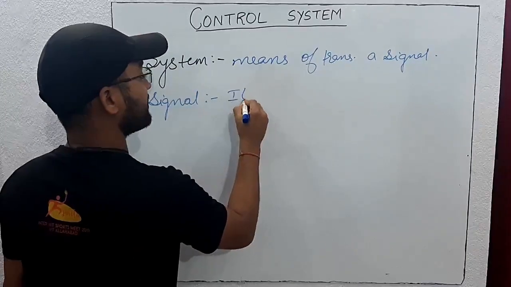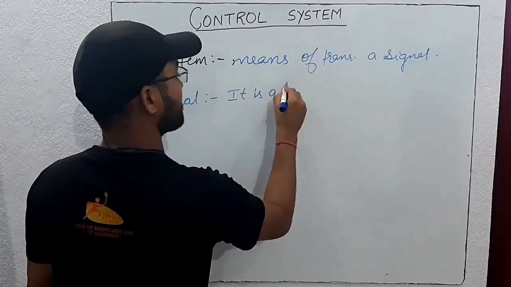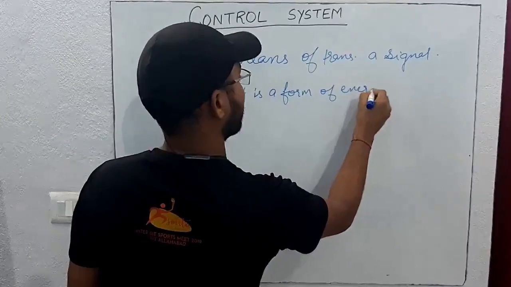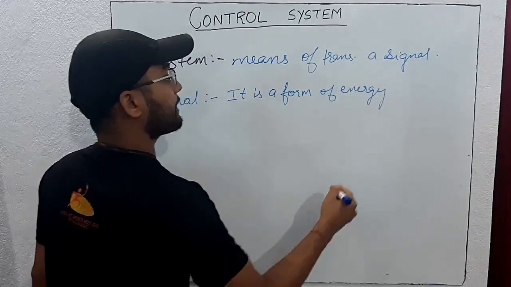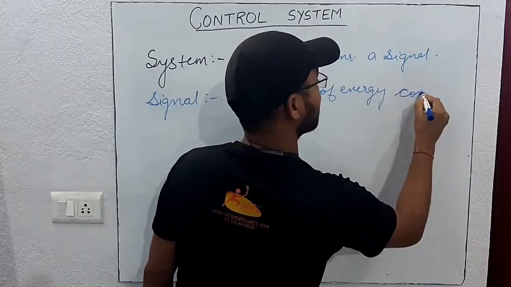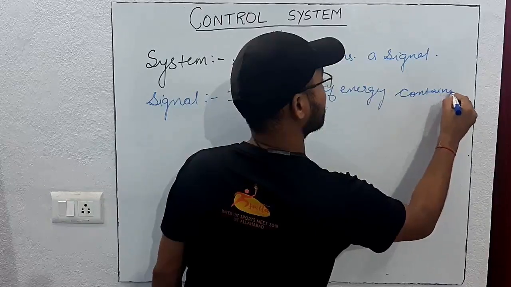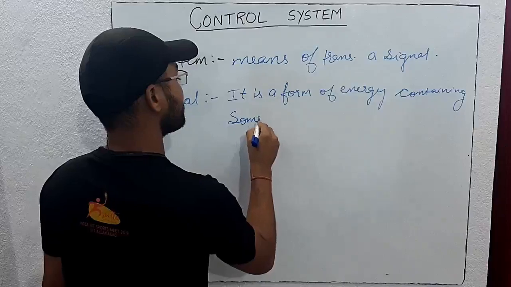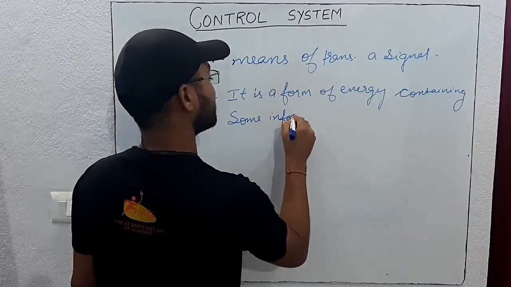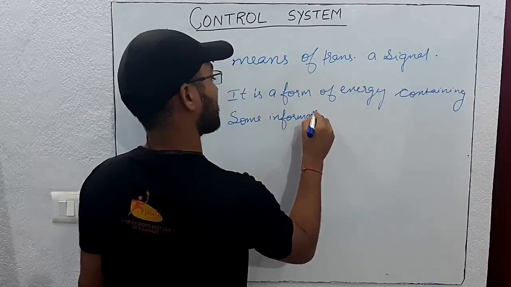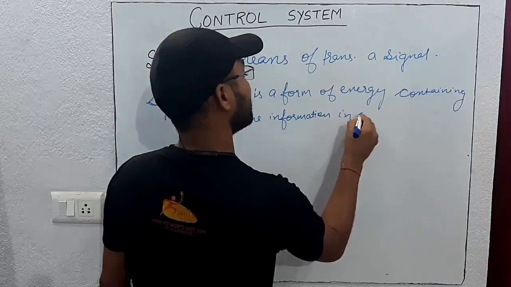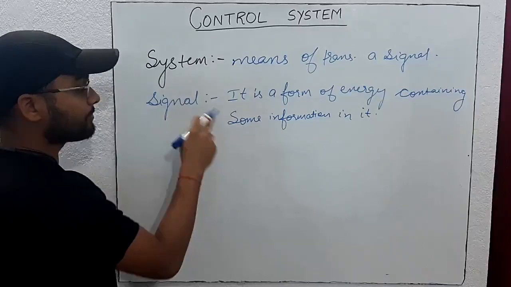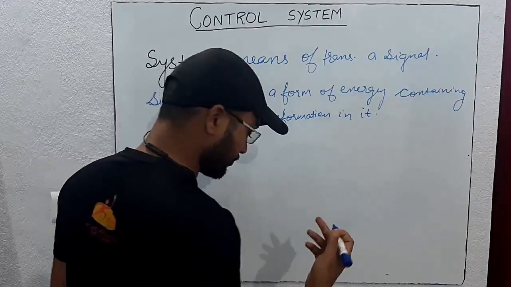It is a form of energy containing some information in it. The system takes that signal and produces the output, which is also called the response.